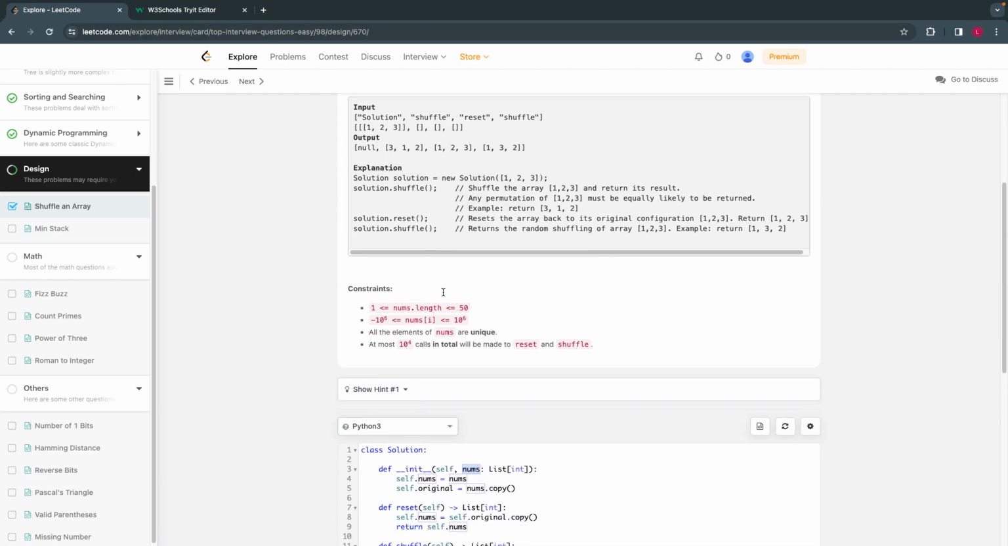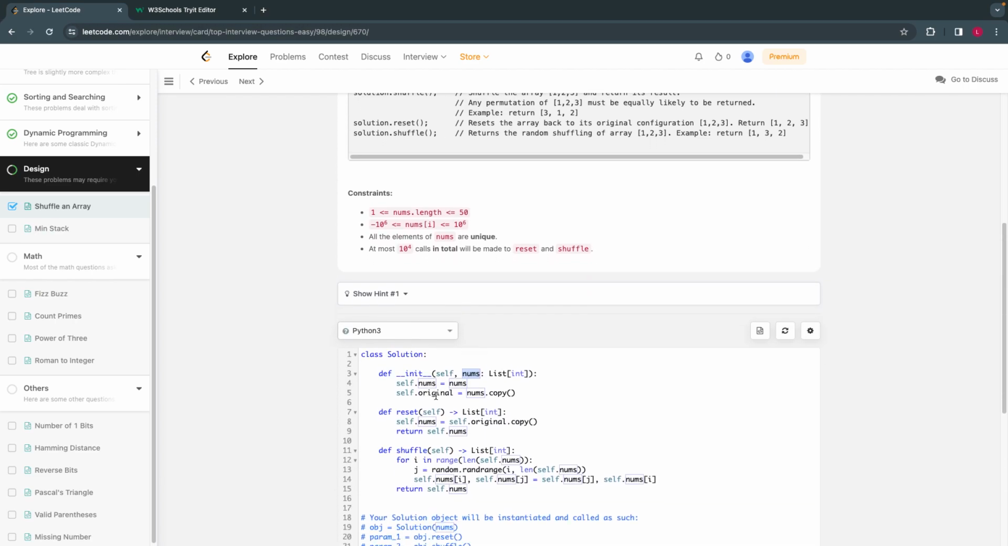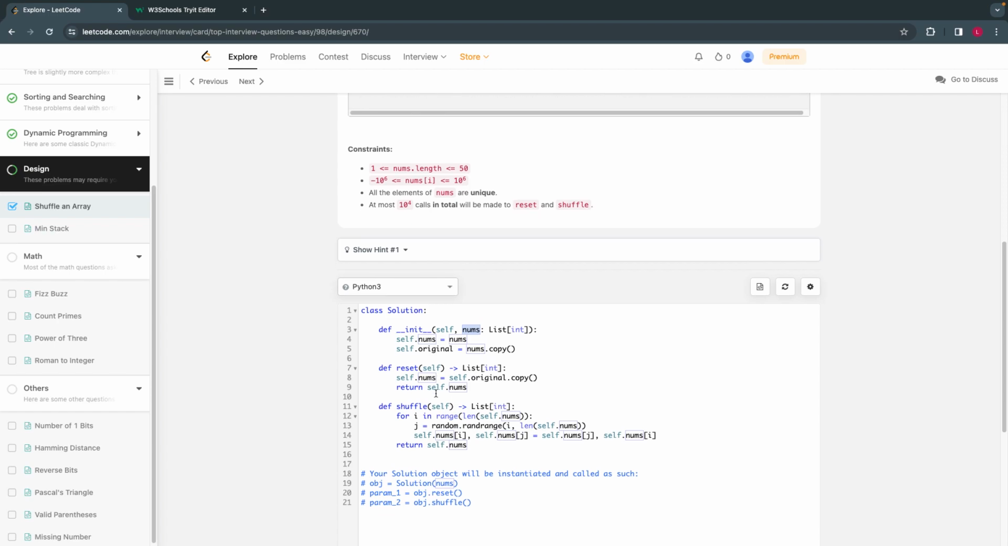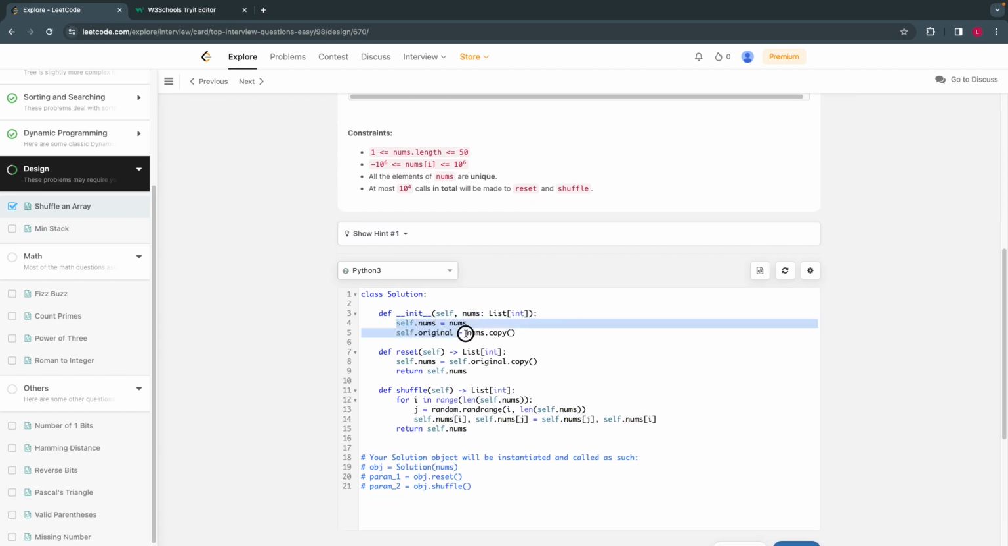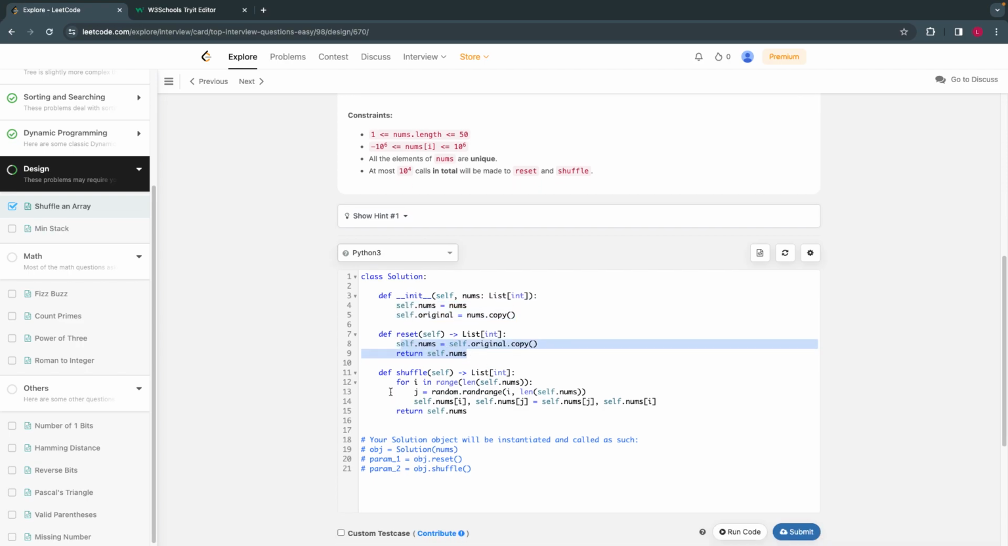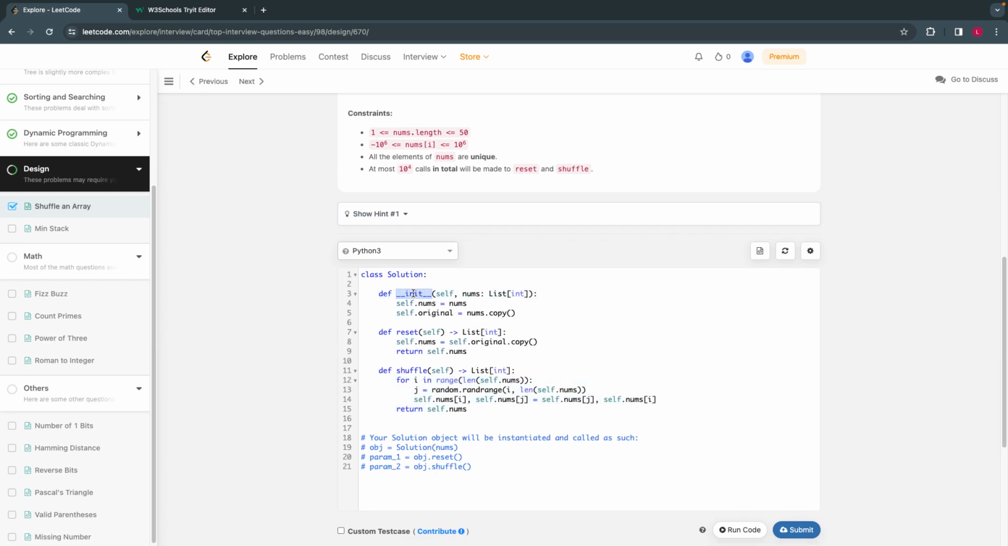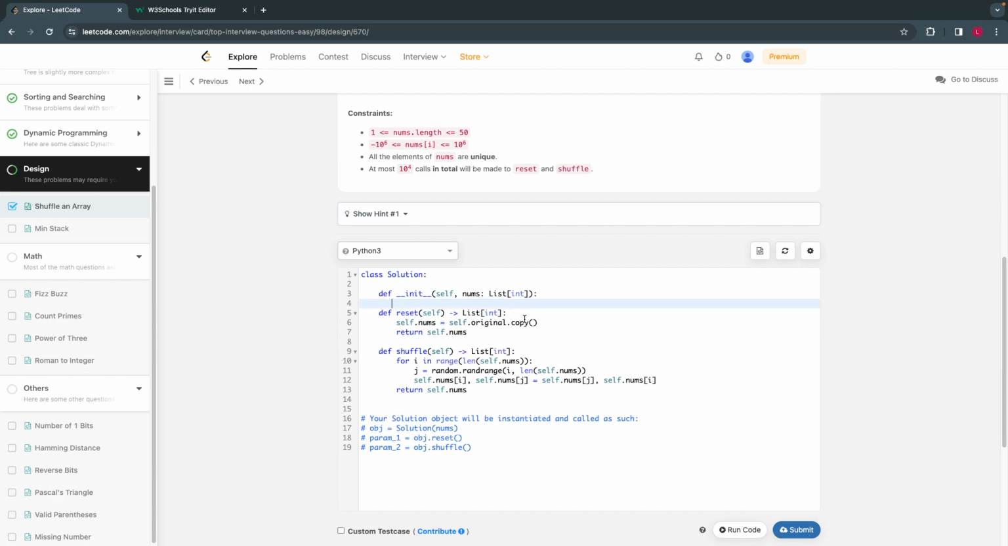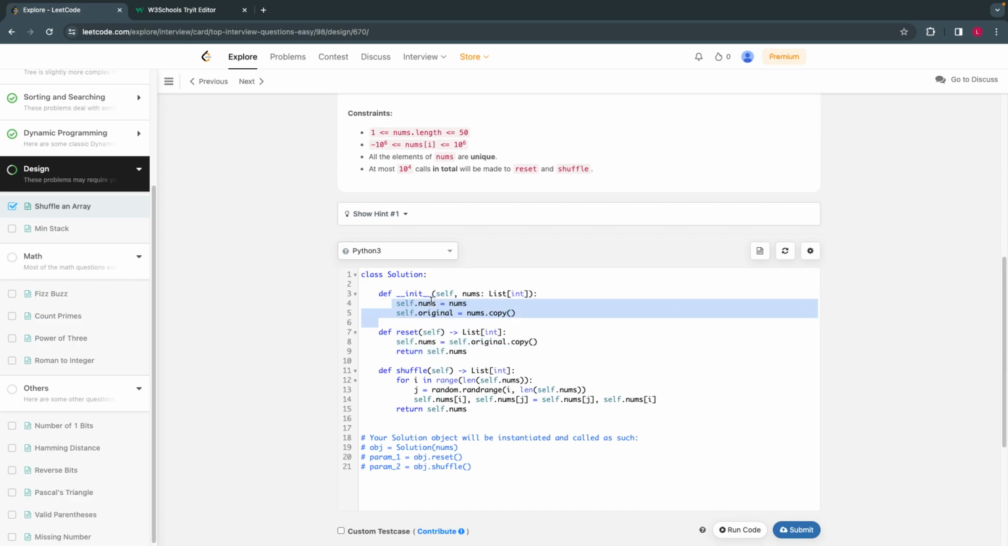They are asking for three functions: one is to initialize, one is to reset, which returns the original array, and then the shuffle. I'll explain what exactly these functions do. When you actually open this problem, you will have something like this, empty. All of these functions will be not implemented. You have to write your own code. This is the code, so I'll explain what exactly this code is.